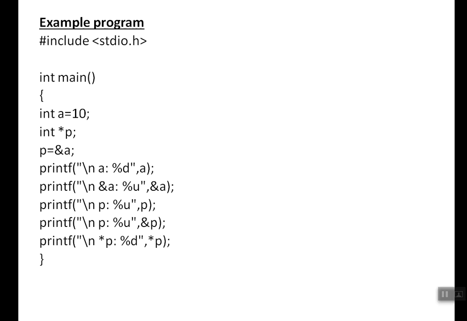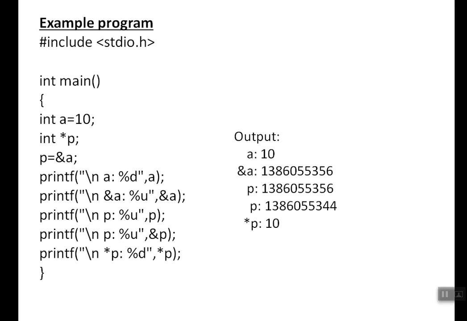See, one more thing: the address will change from system to system. If we run the same program on two different machines, they will give different addresses, because it depends on the available space on the system. The value will not change, but the address will keep changing. So it is giving a different output here because the values are the same, only the address is different. When I was preparing the PPT, I was running on a different system, so it gave a different address, right? So the address will keep changing from system to system.